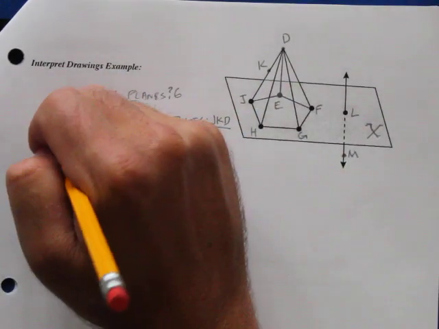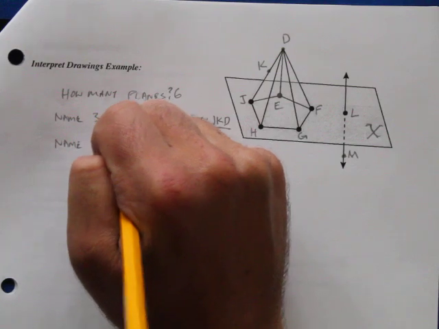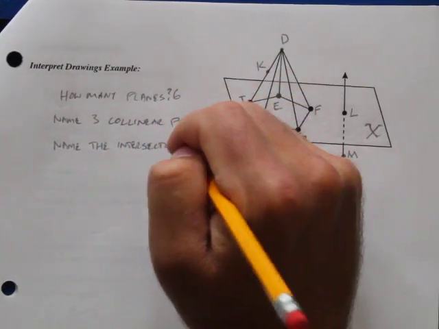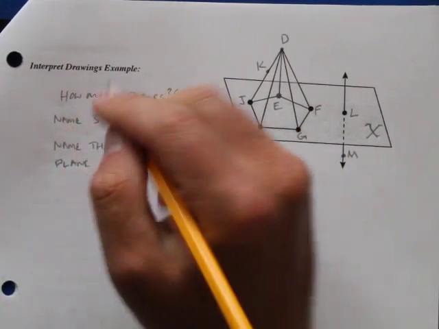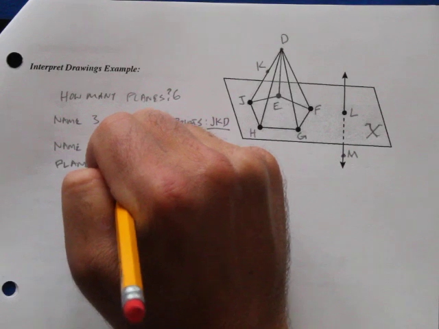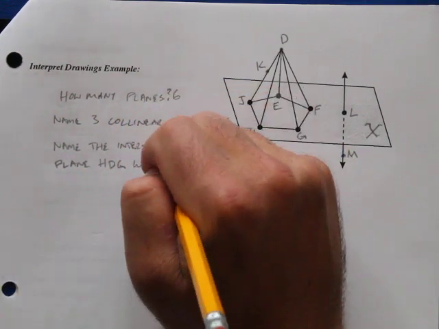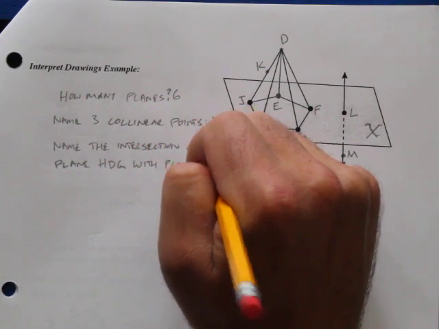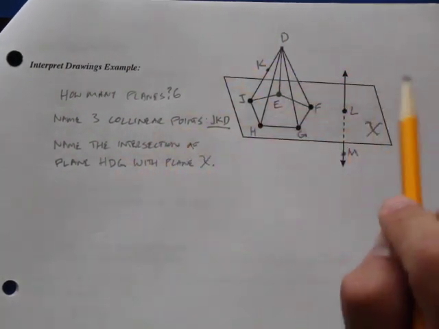Name one last thing. Name the intersection of plane HDG with plane X. Okay, so let's find our 2 planes that we're talking about.